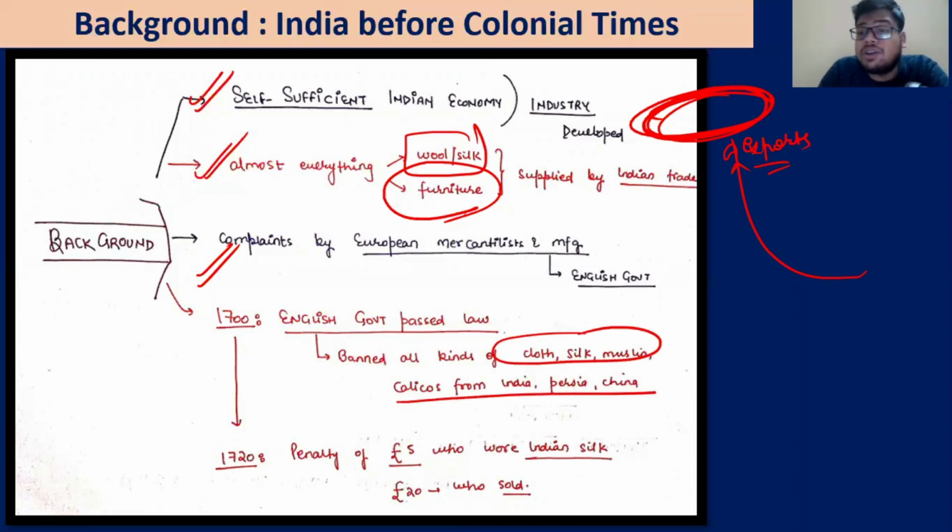You can remember this as protectionism at that time: they would fine people who wore Indian silk and fine those who sold Indian silk. These provisions came because Indian goods were so cheap. We have natural resources of raw material, and we have ancient knowledge and traditional wisdom to produce these things. So our cost of production was low, quality was good, and cheap labor was there, and the English manufacturers could not compete with that. So they wanted their government to impose a lot of customs duties and penalties on the people who used these materials. Okay.